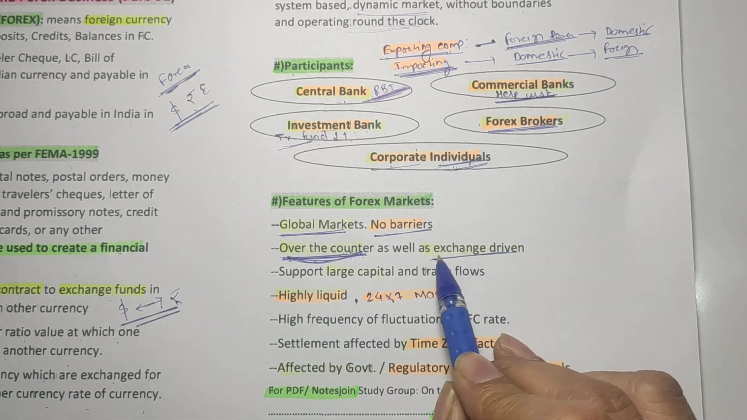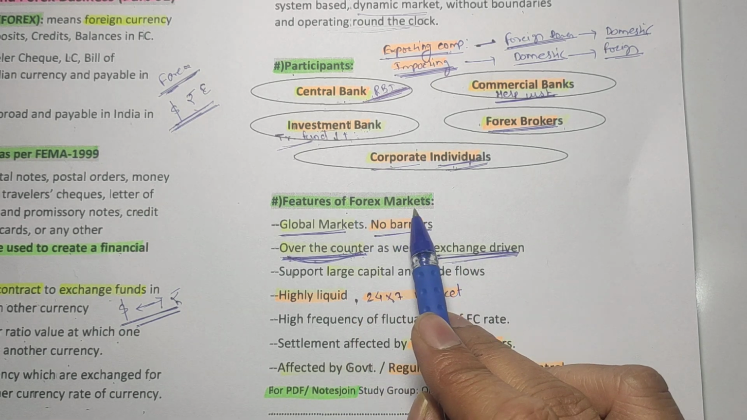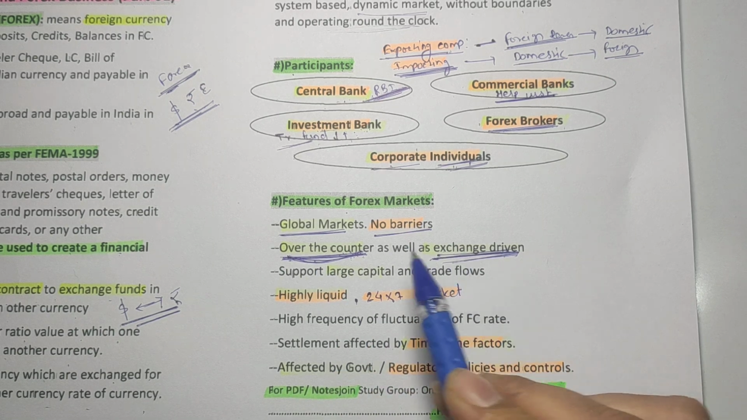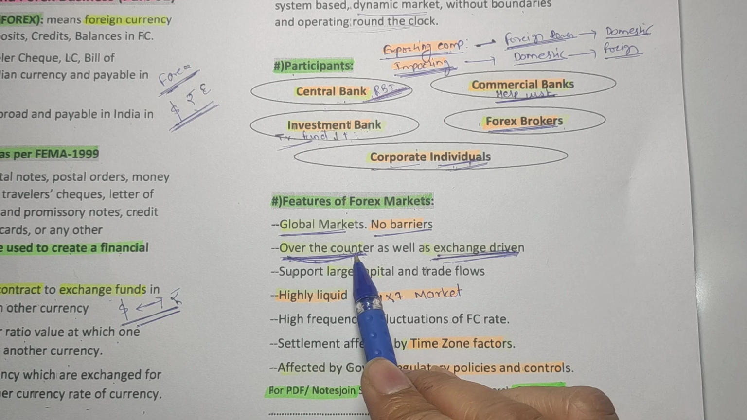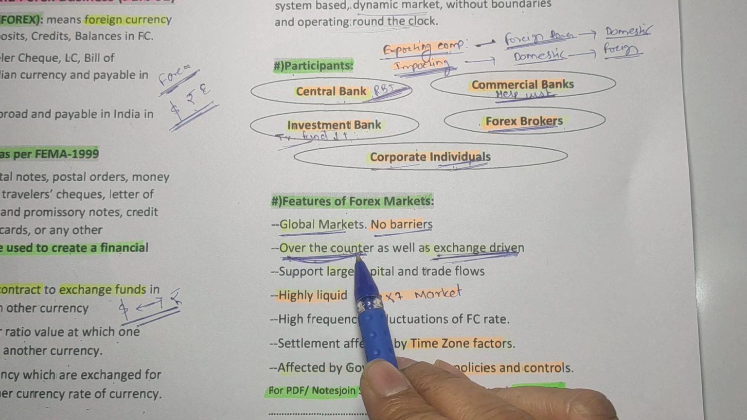Whereas the exchange driven, that means there is a proper mechanism, there is a proper set of rules through the exchanges. That means the forex market is of both types. It is the over the counter as well as the exchange driven. Very, very important, you should understand the over the counter. In the next syllabus you will definitely read the over the counter word many times.